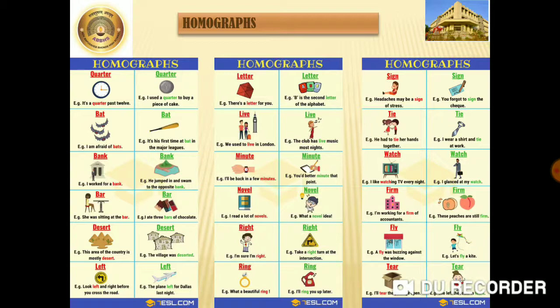See, students, there are examples and sentences given. I want you all to find 25 more examples of homographs and write them in your English notebook. Read this chart carefully.